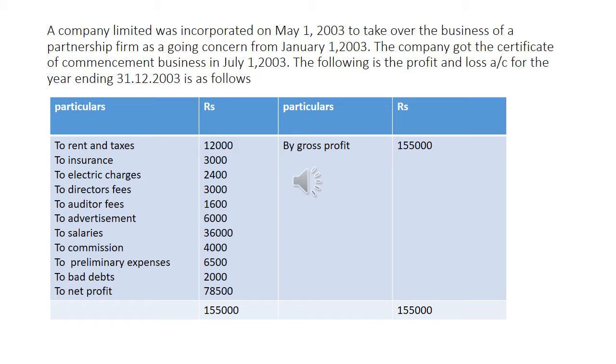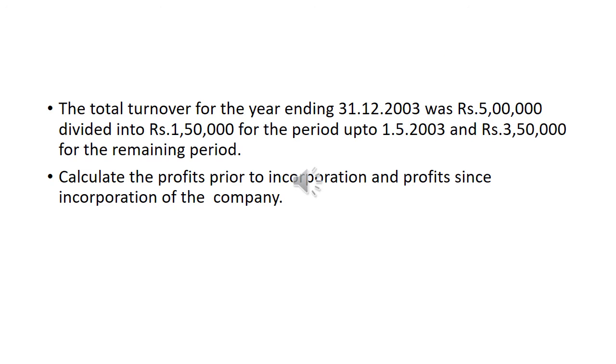In this problem, the accounting year is January to December, but the company was incorporated on 1st May 2003. The total turnover for the year ending 31st December 2003 was rupees 5 lakh, divided into rupees 1,50,000 for the period up to 1st May 2003 and rupees 3,50,000 for the remaining period.